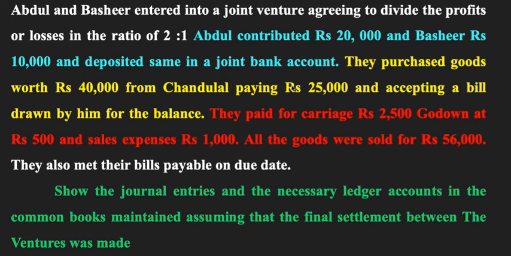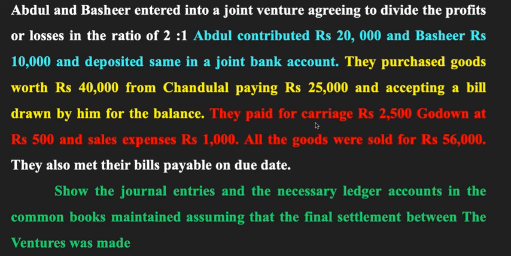But here, 25,000 is paid in cash and the remaining is how much? 40,000 minus 25,000 is 15,000, which is the bill payable here, which can be paid later. So what accounts will get created here? Chandulal's account, then joint bank account and bills payable account, right? Chandulal's account will be debited by 40,000, joint bank account will be credited by 25,000, and the remaining 15,000 bills payable account will be credited, right?